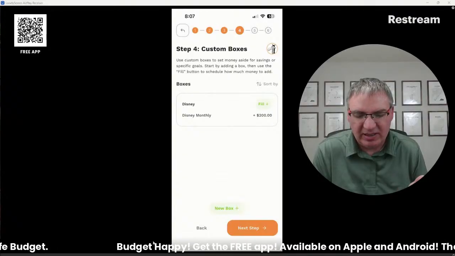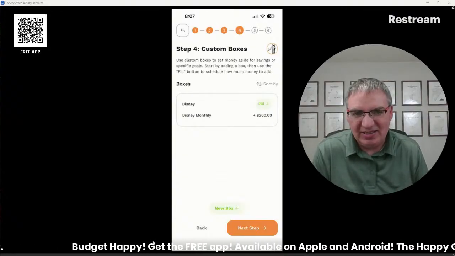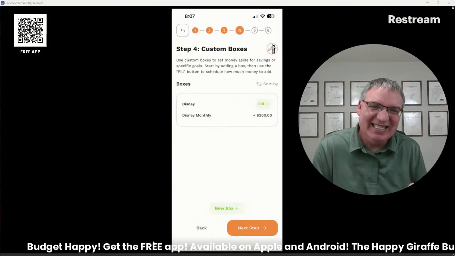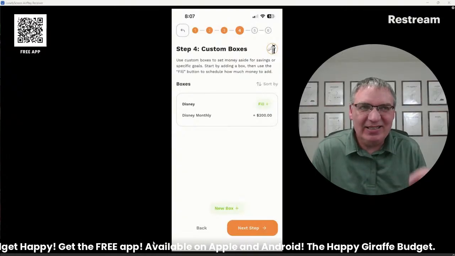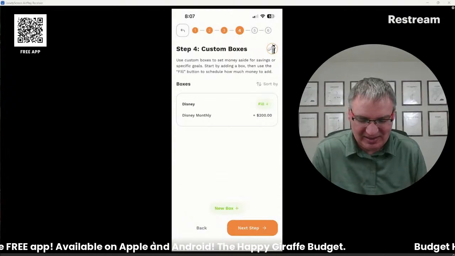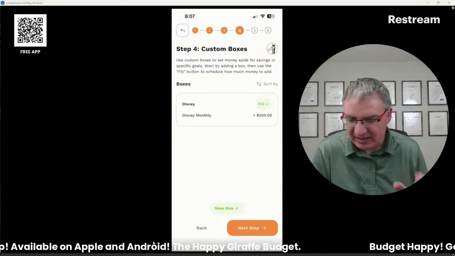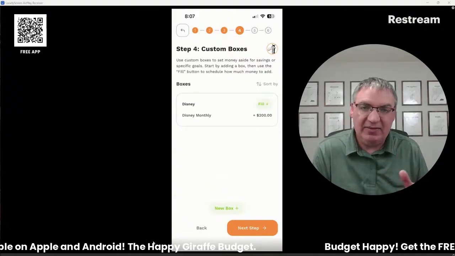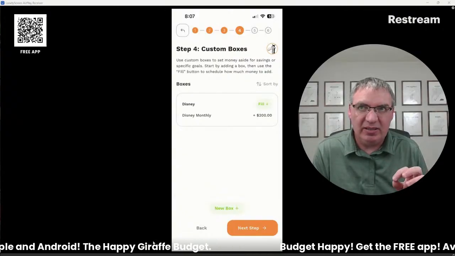I mean, you can also do things like Disney. That's not a necessity necessarily. But if you've got the money for it, save it up, do it. That's great. But yeah, that's how I handle the emergency fund, because it's definitely going to happen where something is too big for your weekly allowance.